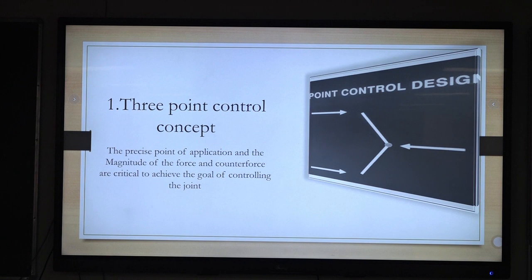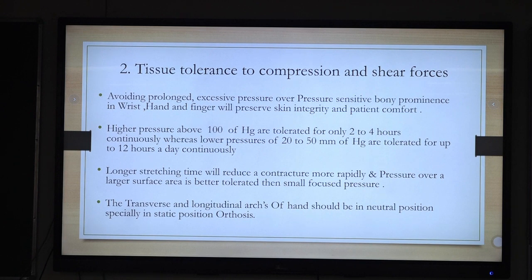This is 3-point pressure control. So one is static, 2 points we are pressing it. Then for this, in upper limb we have to choose, important, we have to choose low pressure orthosis because it has to be worn for a longer duration. If there is a high amount of pressure, more than 100 mmHg, then we cannot give orthosis for a longer duration of time. This we have to take into consideration.